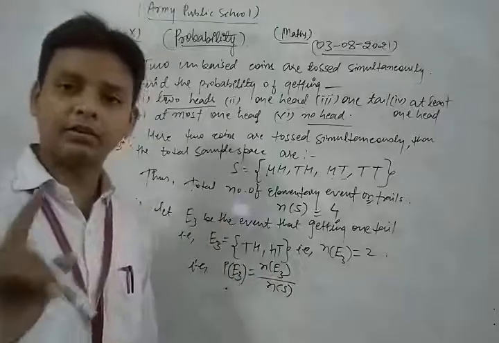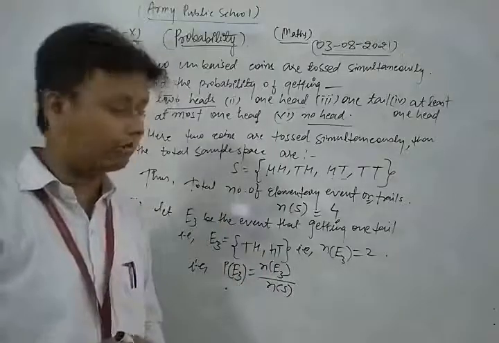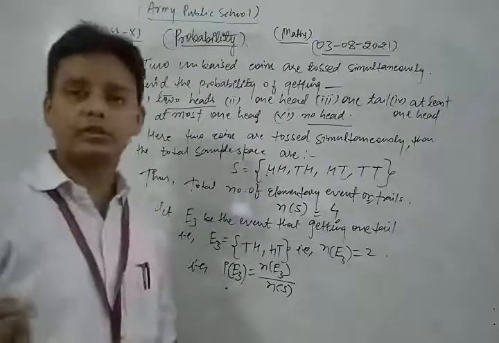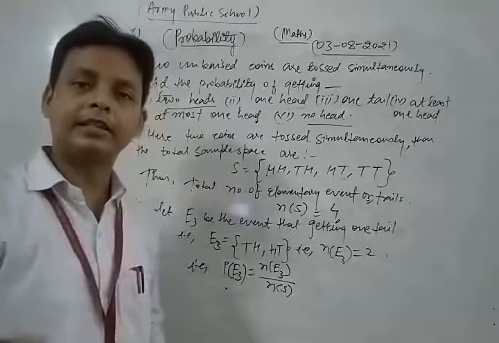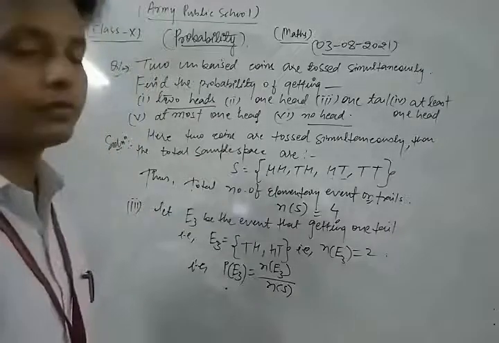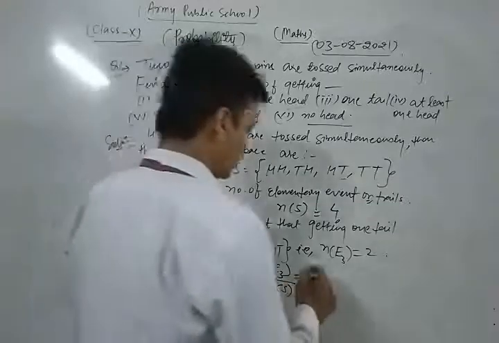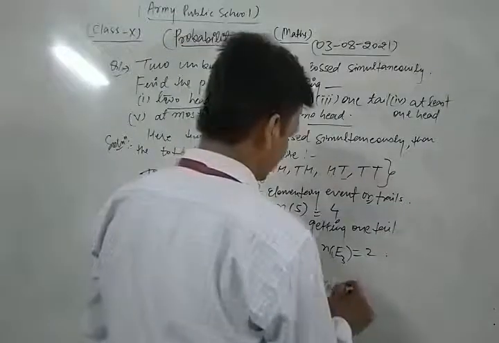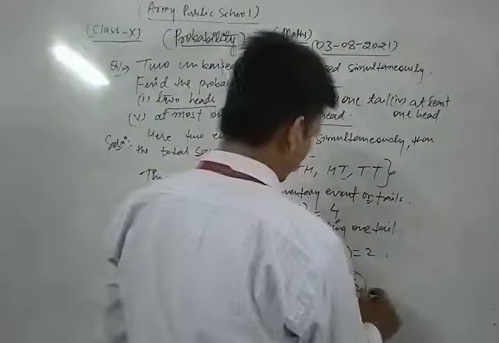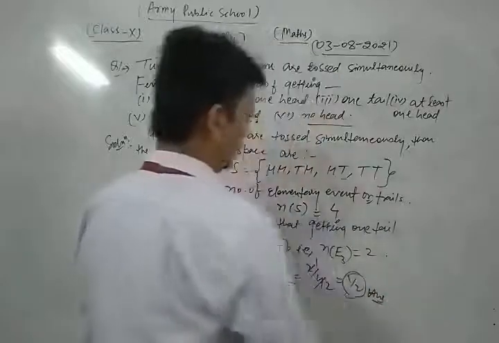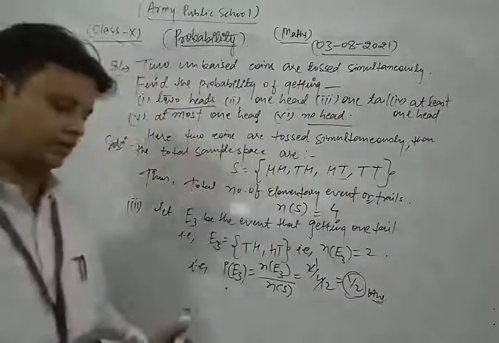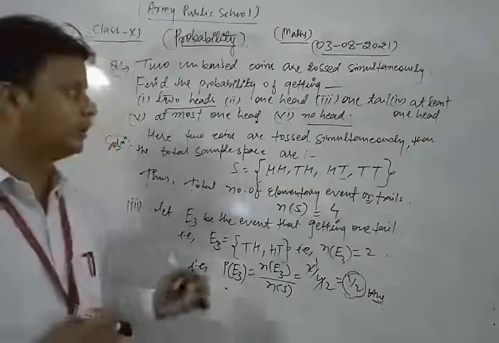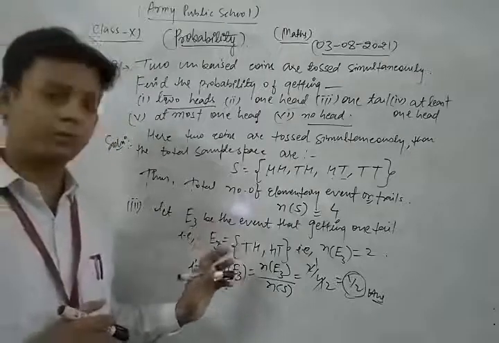In each case we take the total as 4, because when two coins are tossed simultaneously, the total number of sample space is 4. So that is 2 upon 4, 2 ones are 2, 2 twos are 4, so 1 upon 2 is the required answer. In this way we clear the concept of the third part of this question.